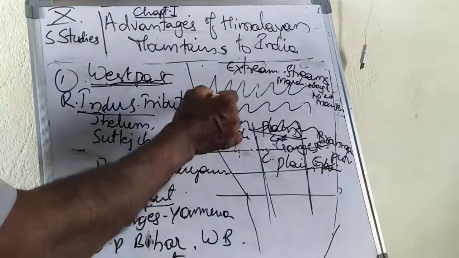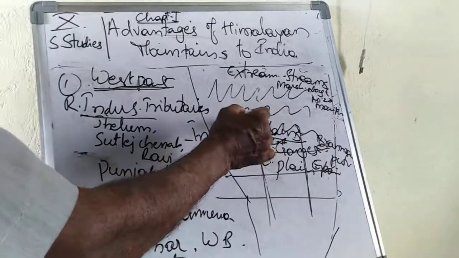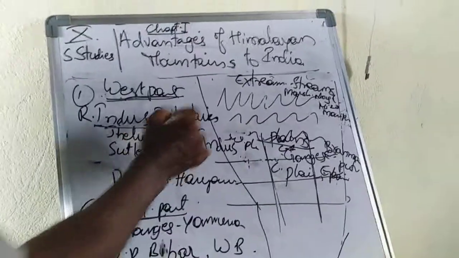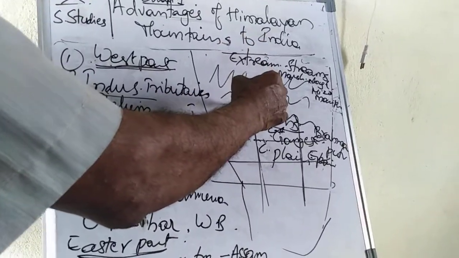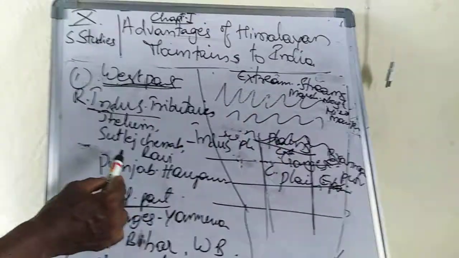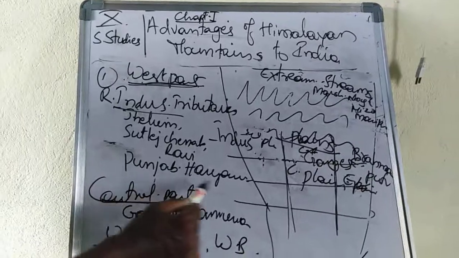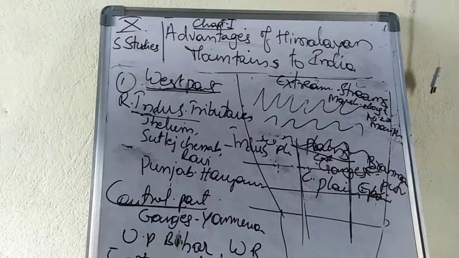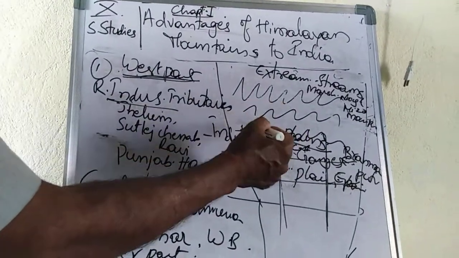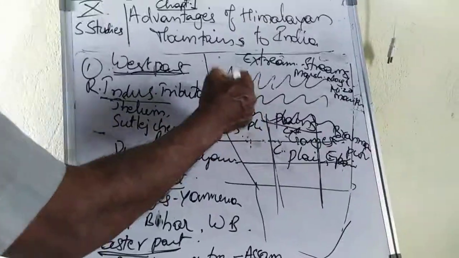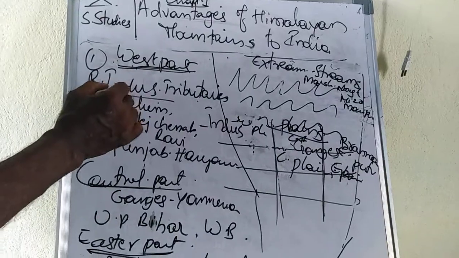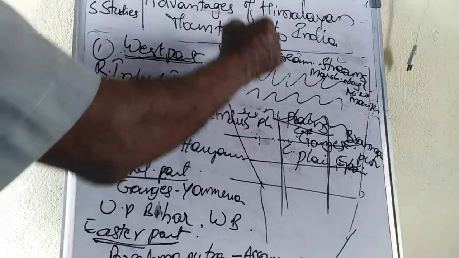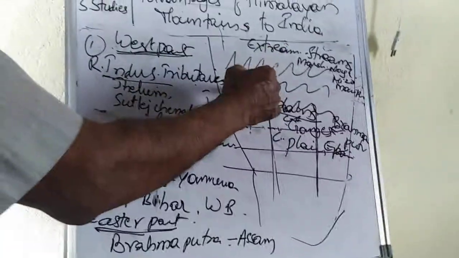That means in this western part we find the Indus river that flows from Pakistan and enters into India and covers the states of Punjab and Haryana. The supporting rivers in India that join the Indus river are called tributaries.